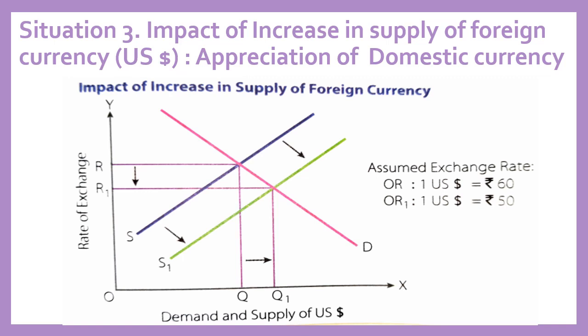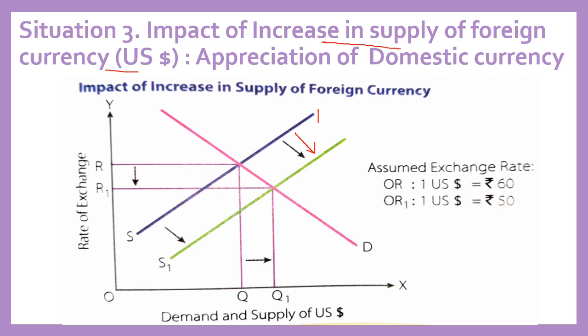The next situation is impact of increase in supply of foreign currency. See, there is positive relationship between supply of foreign currency and exchange rate. So that's why supply curve of foreign exchange rate is upward sloping. Now, increase in supply of foreign exchange or foreign currency is shown by shift in supply curve to the right.